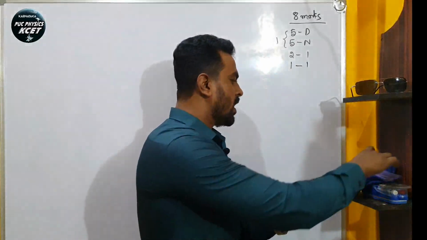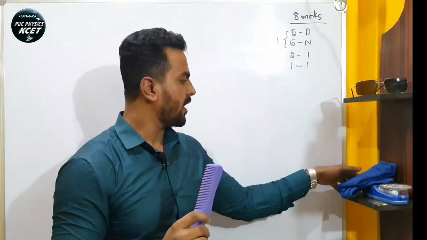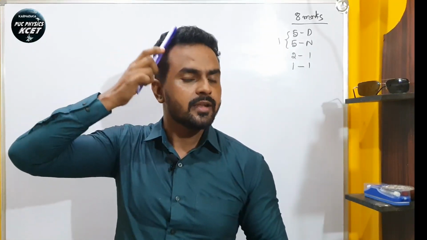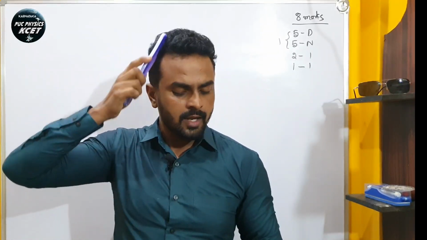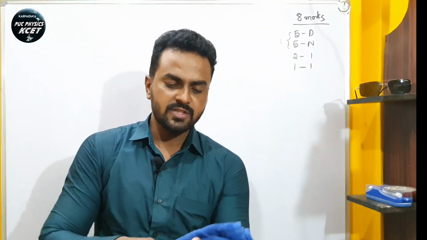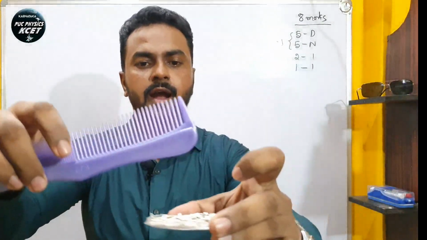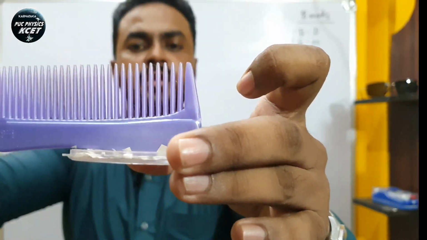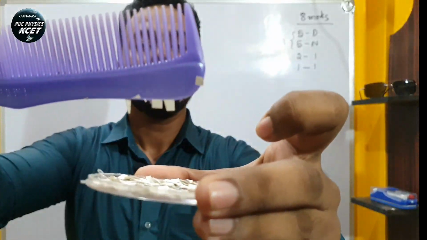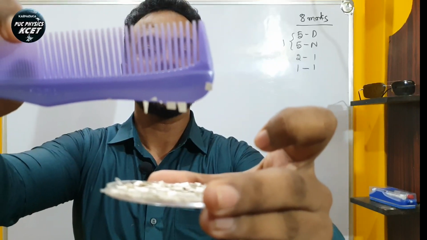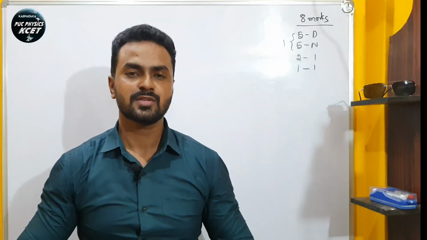Before going to this chapter, I will show you one exciting example. I will take a comb and a cotton cloth. I will run this comb through dry hair, or otherwise I can rub it against the cotton cloth. So what happens, let me see. You should rub vigorously like this. Then I will take pieces of paper and touch the comb to the paper. The papers are attracting to the comb, right? So why is it happening?